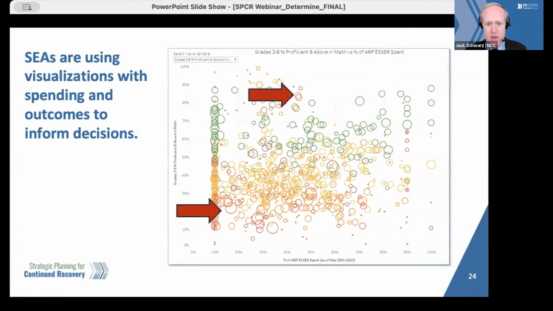In comparison, this other district is smaller and has fewer economically disadvantaged students. And based on its placement, this district has spent approximately 45% of their ESSER funds, and students are scoring about 85% proficient and above in combined ELA and math.